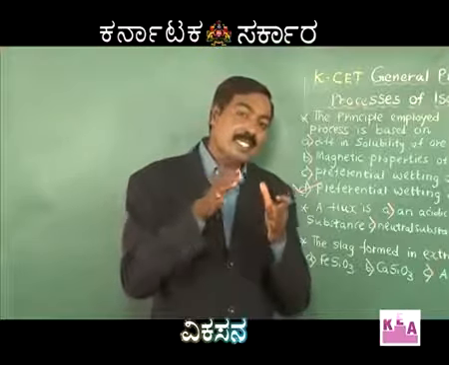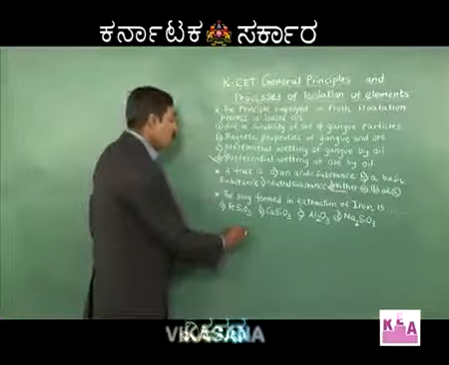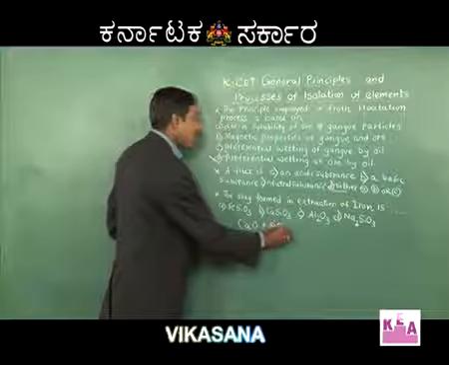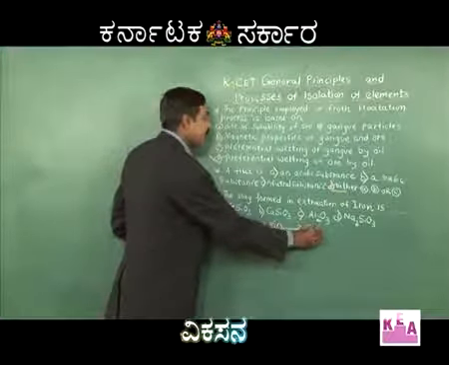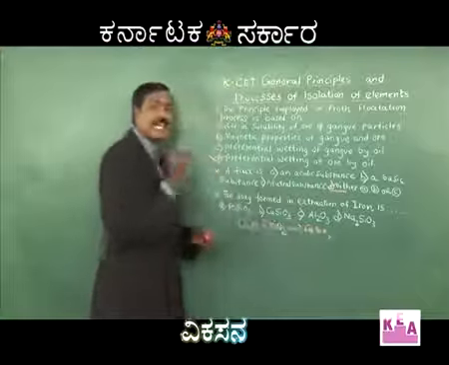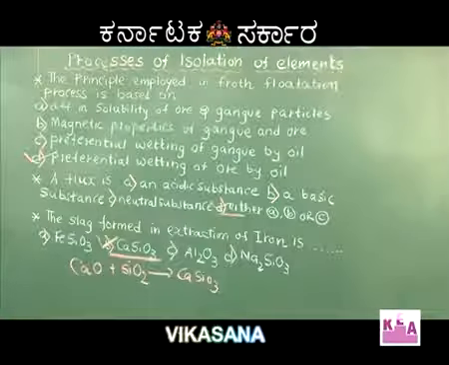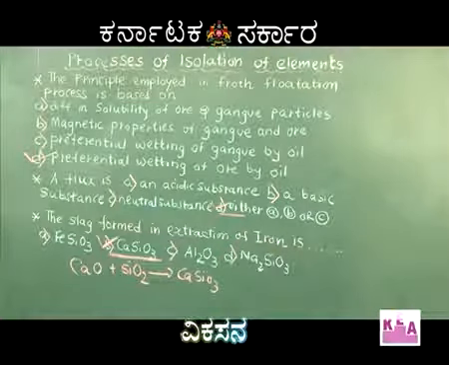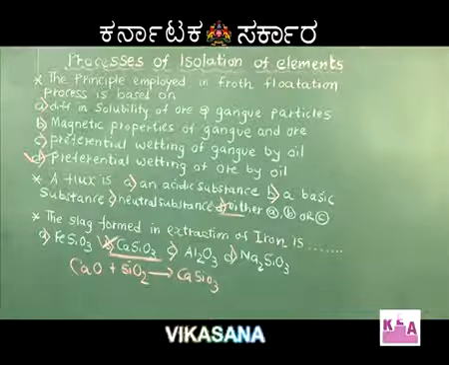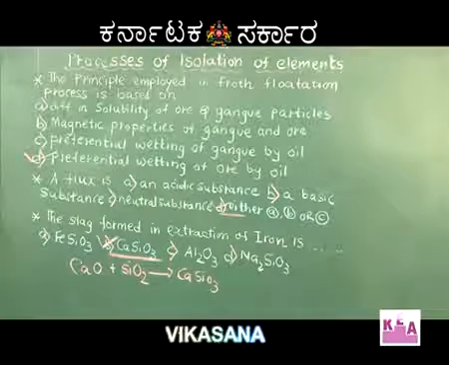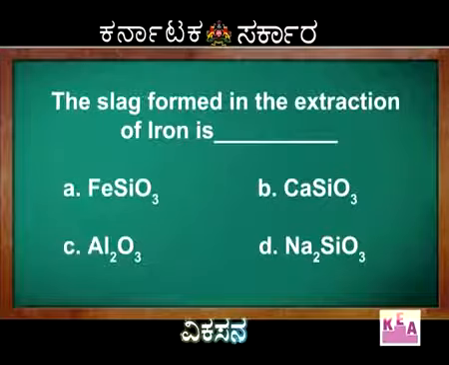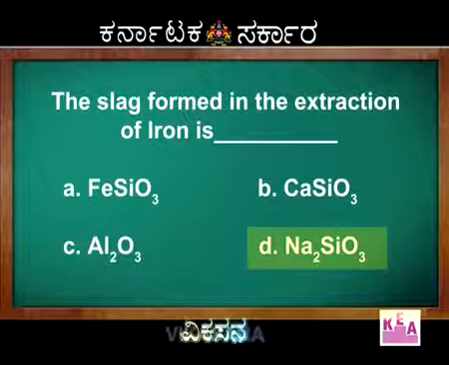When limestone acts as a flux, CaO combines with silicon dioxide SiO2 to form CaSiO3, which is calcium silicate. The slag formed in the extraction of iron happens to be CaSiO3. Understand that CaO is the flux, SiO2 is the gangue, CaSiO3 is the slag. The right answer is calcium silicate, option B.